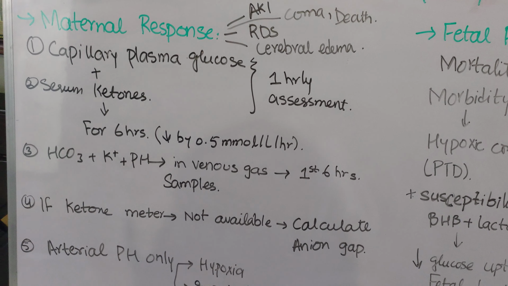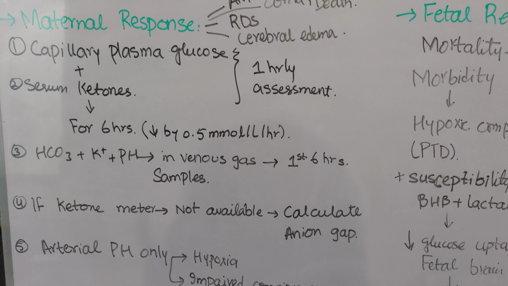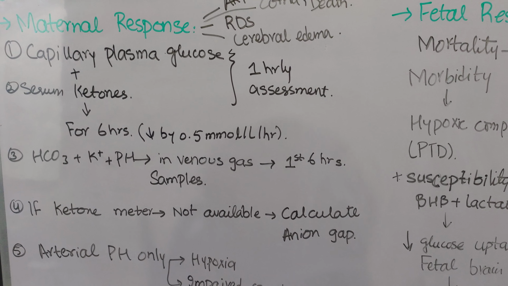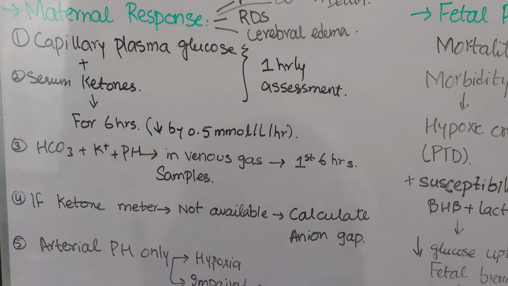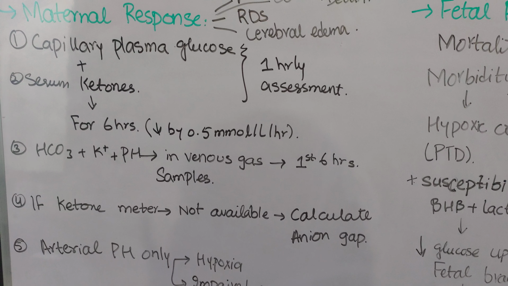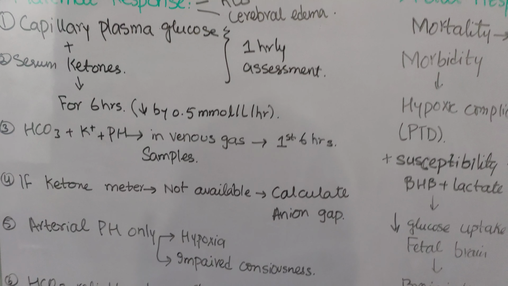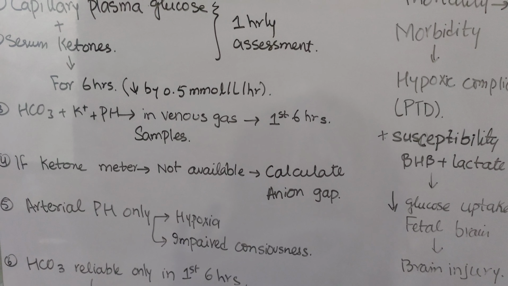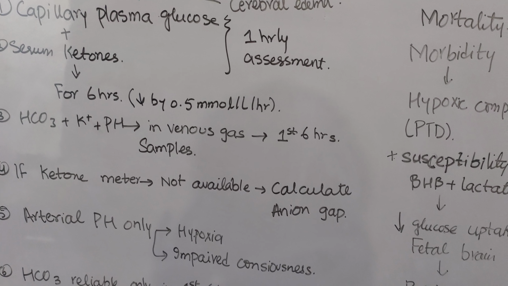Okay, the monitoring is that you check the capillary plasma glucose and serum ketones with a 1 hourly assessment. The plasma glucose is checked during the ongoing fluid and insulin therapy, whereas the serum ketones are checked for the first 6 hours and should decrease by 0.5 millimole per liter per hour, as already mentioned. The bicarbonate, potassium, and pH in the venous gas samples should also be checked, but